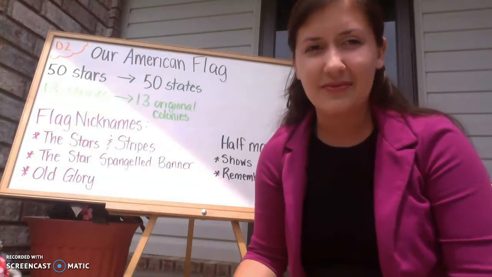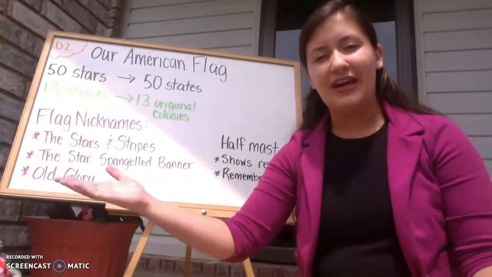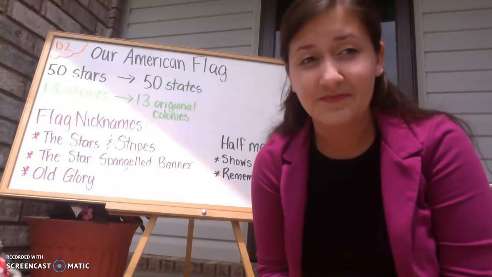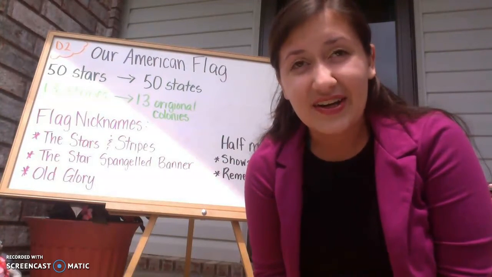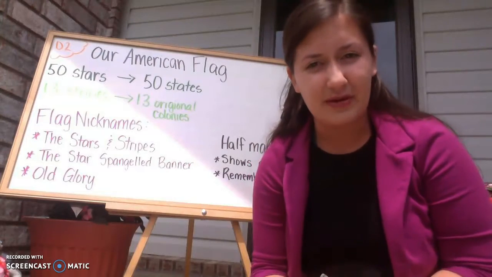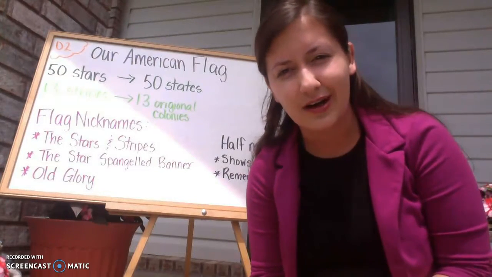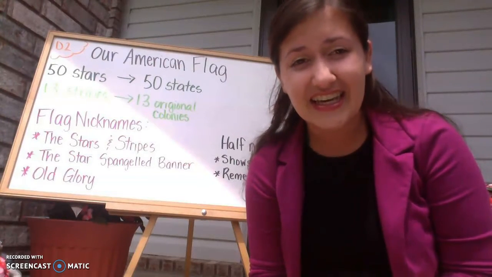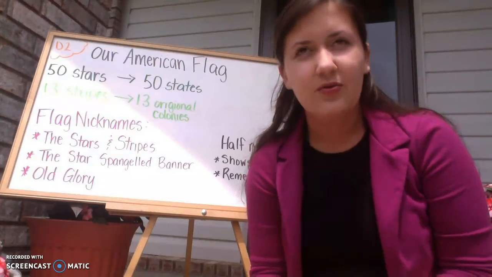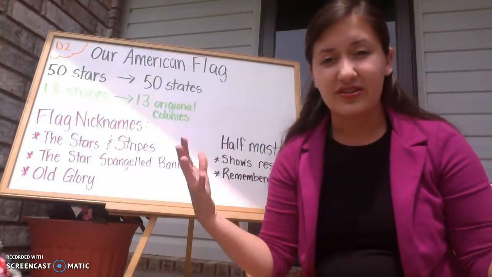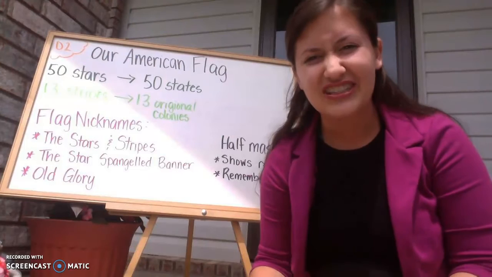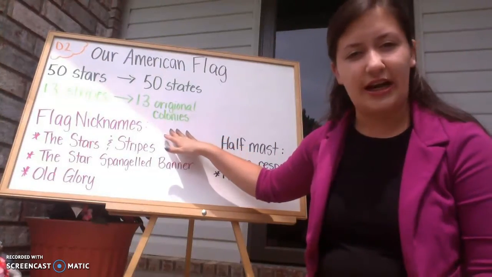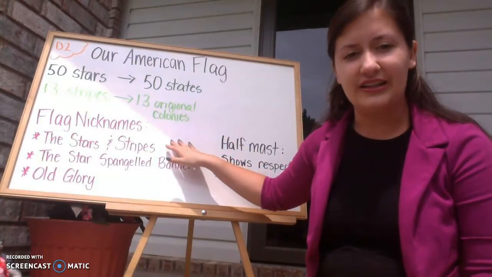Remember, we talked about how Columbus discovered America, and then people came over here to the United States. Well, it wasn't the United States then, they just knew it as America. And they came over here to get away from people that were trying to tell them how they could worship God, and they wanted to tell the good news of Jesus to the Indians, and they came over here for a lot of different reasons. Well, originally when those people came over here, there were 13 colonies, kind of like 13 towns that people started out living in. So that's why there's 13 stripes. It goes with the 13 original colonies.